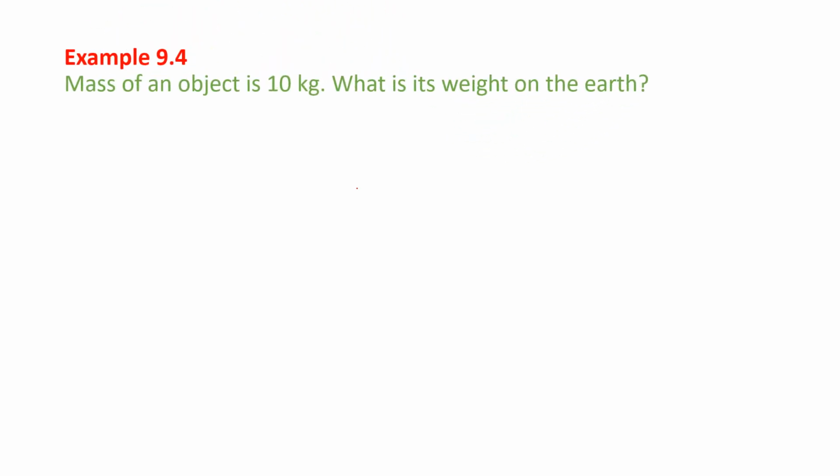Now let's understand the same concept by solving some problems. First, let's take this example. Assume the mass of an object is 10 kg. Remember, mass is given and the unit is kg. They're asking you to find the weight. You should be careful here, right? What is given? Mass of an object. What do you need to find? Weight. And where? Remember, weight changes from place to place. You need to find the weight on the earth.